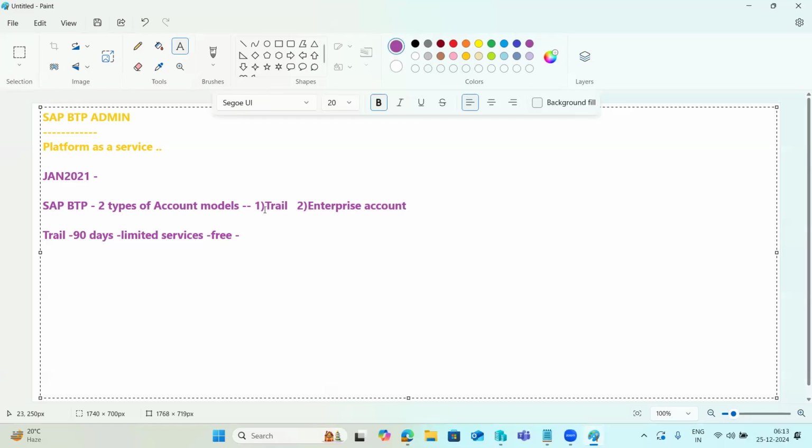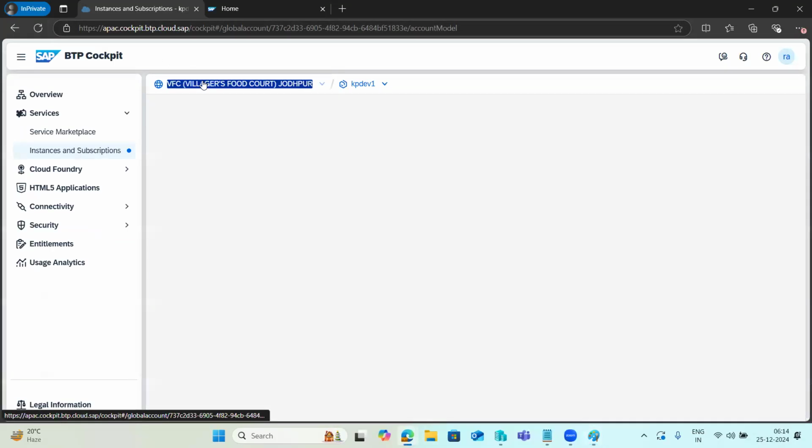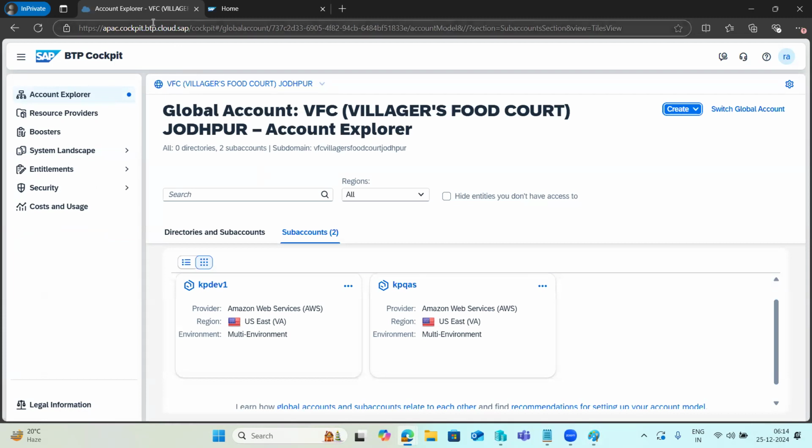So what does global account mean? Global account will come from SAP based upon your subscription. Global account is like one web-based URL. Using that URL, we have to manage all the accounts. Suppose this is one of the global accounts, right? This global account you will get from SAP.